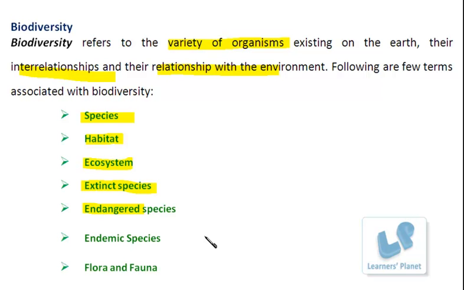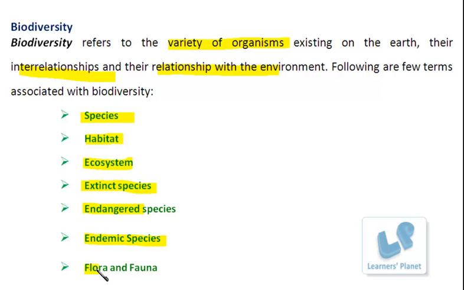Because of various factors. The next term is the endemic species. Endemic species is the specific one which is found in a particular local area. You must know that all organisms are not found everywhere. They are specifically found in a particular region. So those local species are known as endemic species.